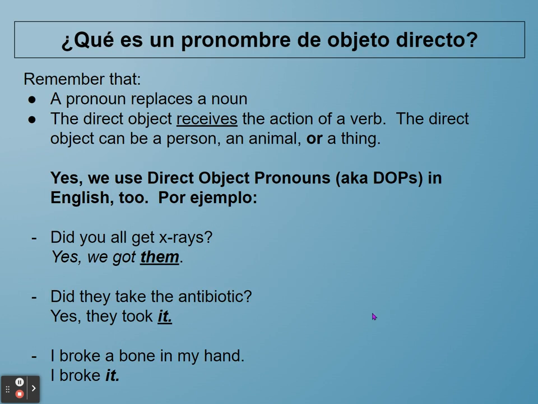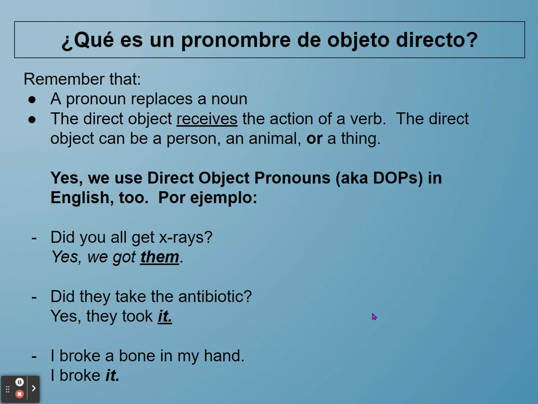So the basics you need to know are that a pronoun's entire job in a sentence is to replace a noun. We use them to help ourselves not repeat ourselves again and again. And the direct object receives the action of a verb, and it can be a person, an animal, or a thing. So once again, the subject does. The subject pronouns you've been working with since 6th, 7th, 8th, or 9th grade are yo, tú, él, ella, usted, nosotros, vosotros, ellos, ustedes. These are different, and you'll be getting them shortly.